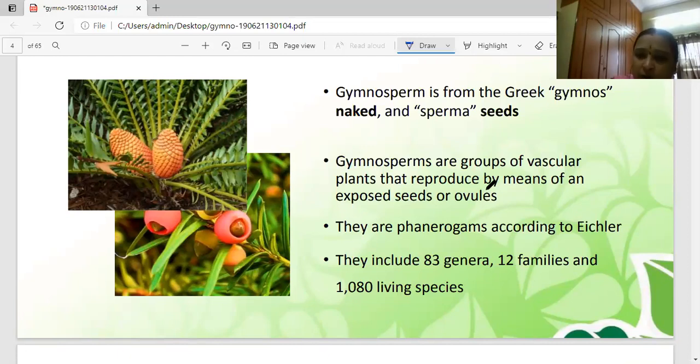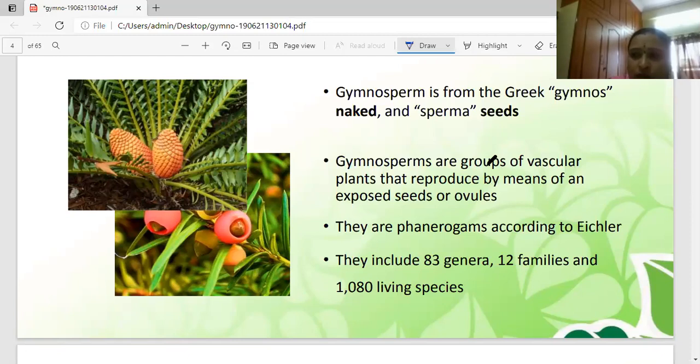So what is the meaning of spermatophyta? A seed plant. Seed plants are those plants which reproduce by means of seeds, not spores, girls.